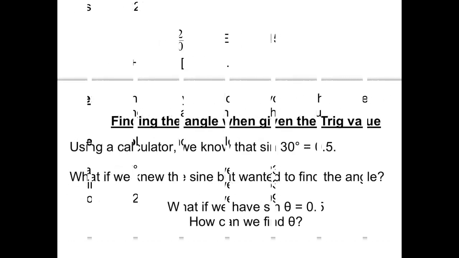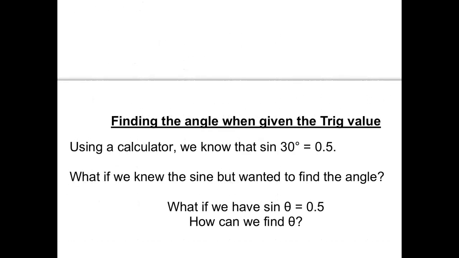Now your calculator will also go the opposite way for you. For example, we know that the sine of 30 degrees is 0.5. So on your calculator, if you calculate the sine of 30 degrees, you get 0.5. But what if we knew that the sine equaled 0.5 and we wanted to know the angle that it came from?